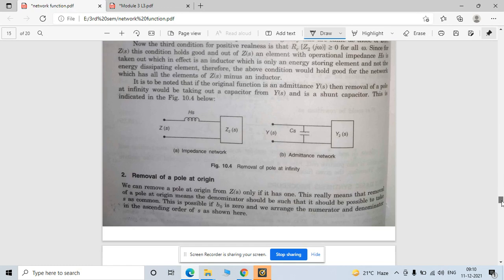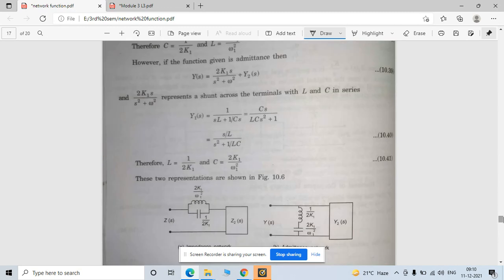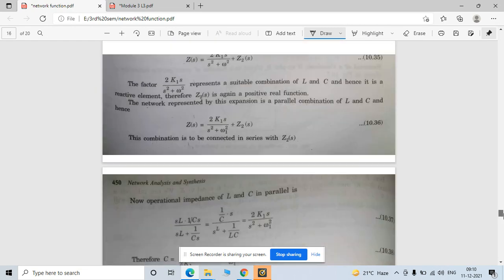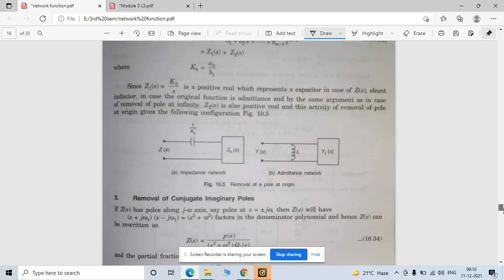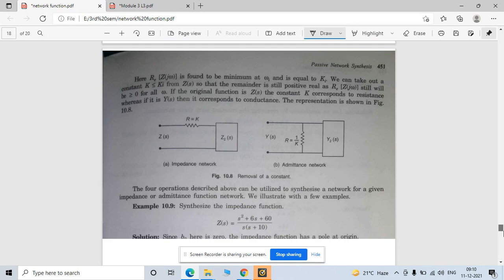See here at the last, there are some problems also given, by which you can synthesize, and at the end you have to draw such types of circuit. That's why I'm taking this process as well, because some examples are also given here, and by applying that process you can draw your actual circuit.